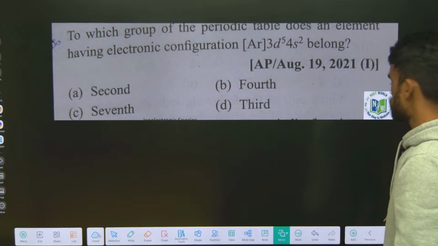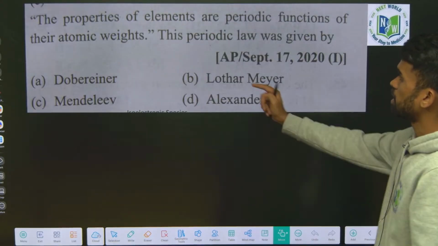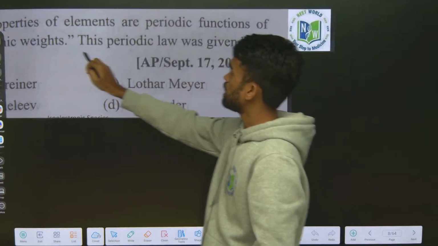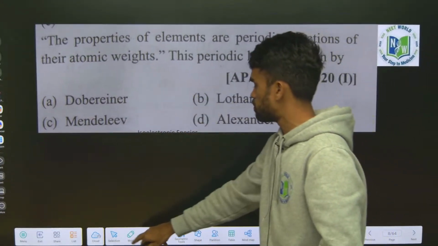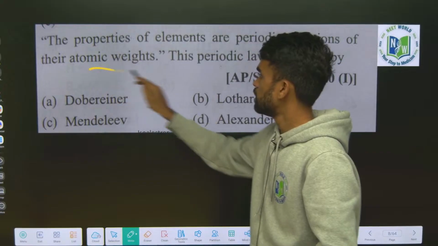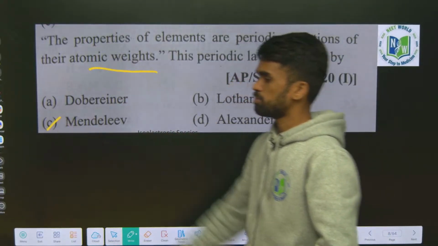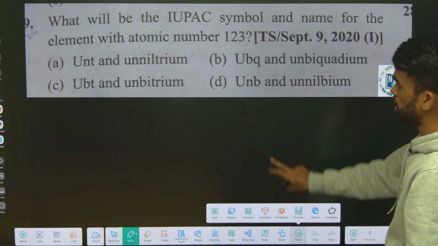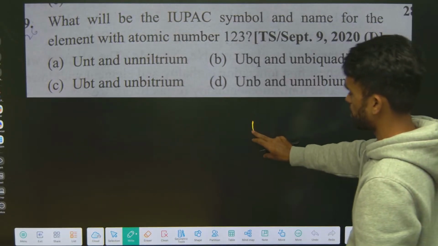You can write this electronic configuration and find the answer. And here also: the properties of elements are the periodic function of their atomic weights. Who is the person taken here? It is Mendeleev. So option C. All these questions are PYQs only. I hope you are following the session effectively.